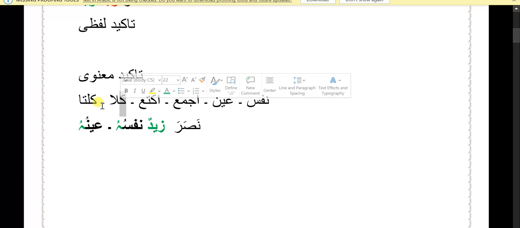Then we have Kila and Kilta. Kila is actually Kilani, and Kilta was actually Kiltani. But these two words are always used for Tasniya. Kila is Tasniya Muzakkar, whereas Kilta is Tasniya Muannas. And both words require a Tasniya Muzaf ilay.